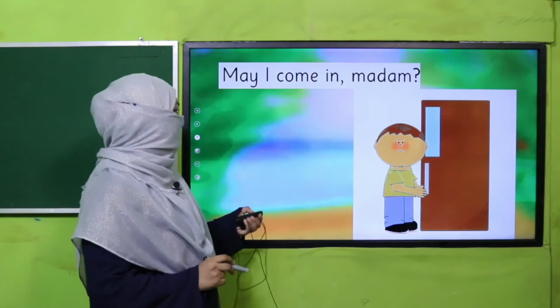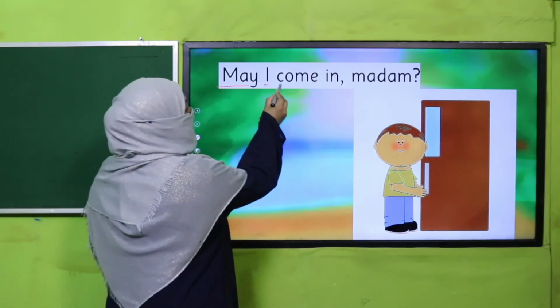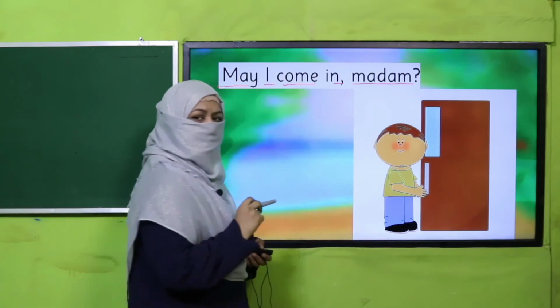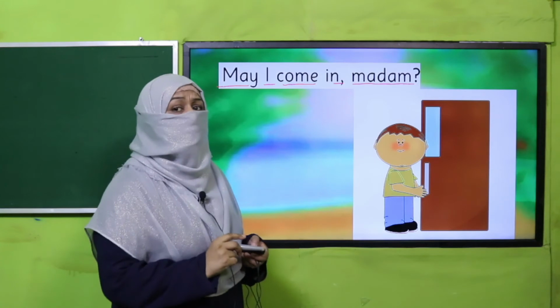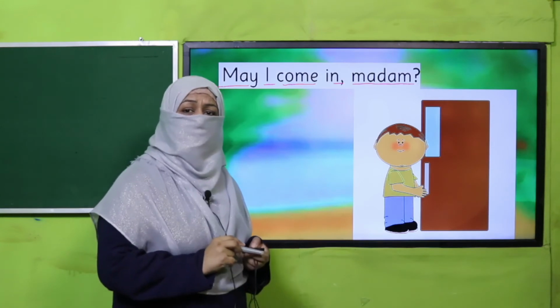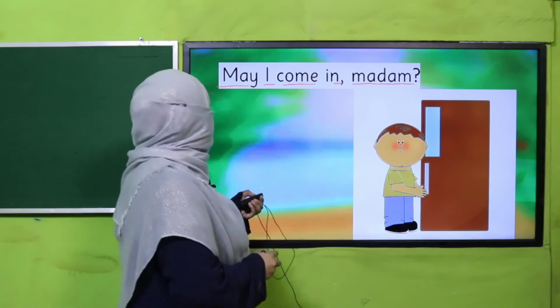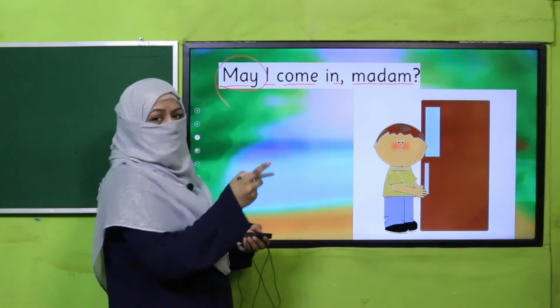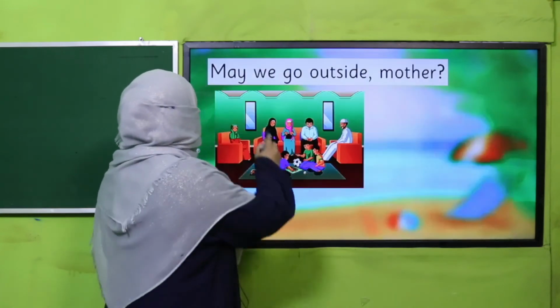Right? Okay, let's practice it through examples. May I come in, madam? Yes, you may. Or you may not come right now, come after an hour, right? So prohibition. Okay, so may is the modal verb to seek permission and may not for prohibition.